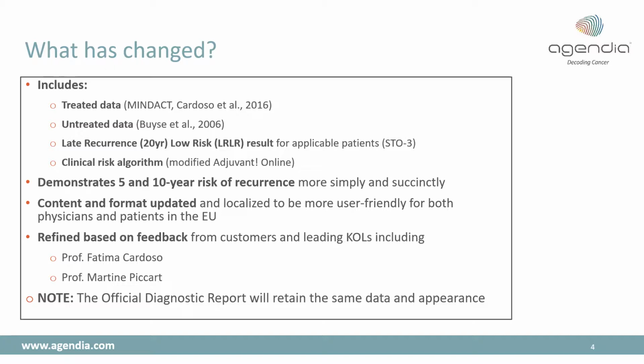We also present our new late recurrence low risk threshold, and if applicable for your patient, this will be added as a third page. Additional reference material includes the clinical risk algorithm as used in MINDACT, which is modified Adjuvant Online.